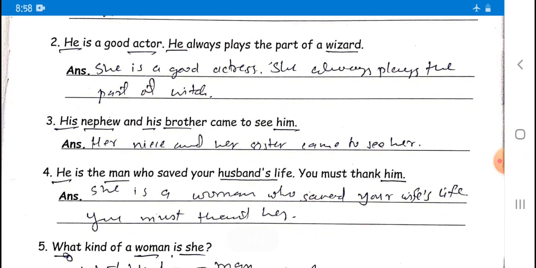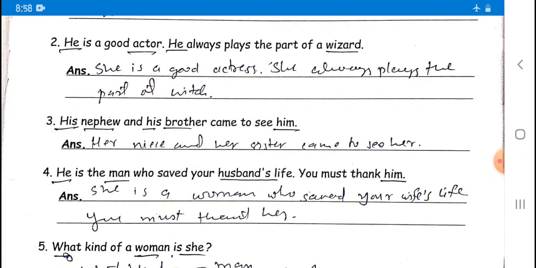He is a good actor. He always plays the part of a wizard. How many words are underlined there? He, actor, he and wizard. Here we are supposed to change them to their opposite gender. He becomes she. Why? The opposite of he is she. That is why, she is a good actress.